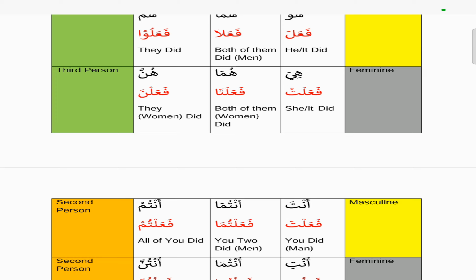So an alif is added to the ta at the end, which means both of them, women, did something. And then the hunna version will be fa'alna, which means they, meaning the group of women, did something.